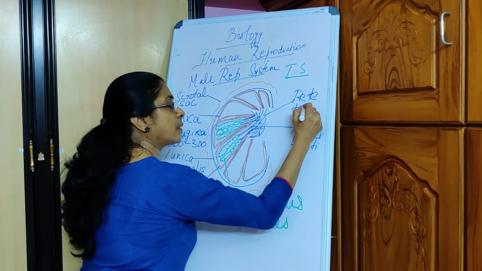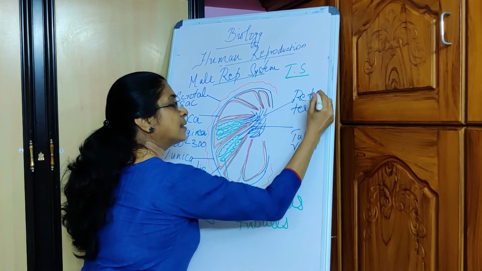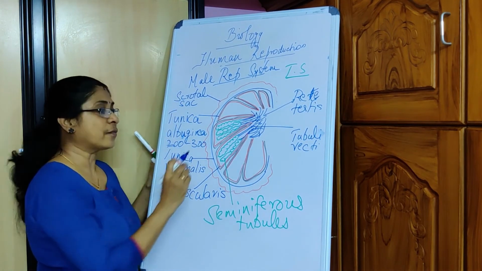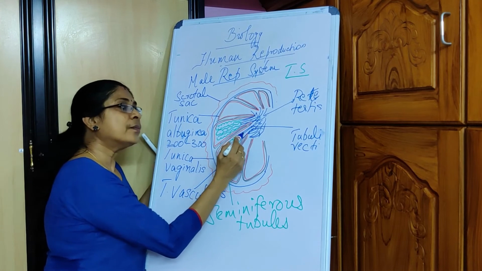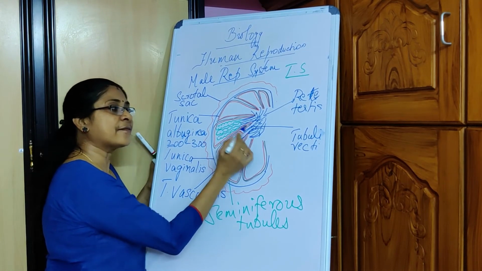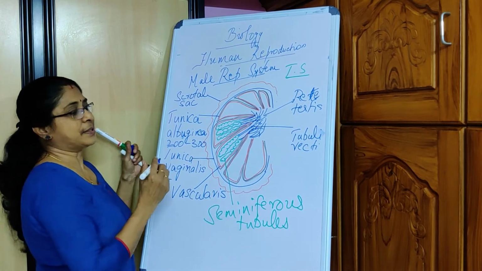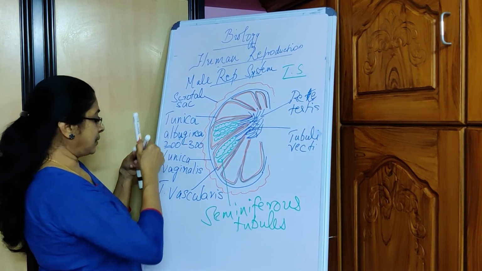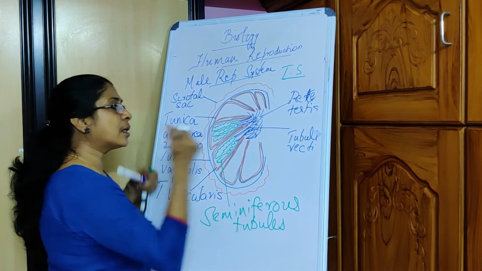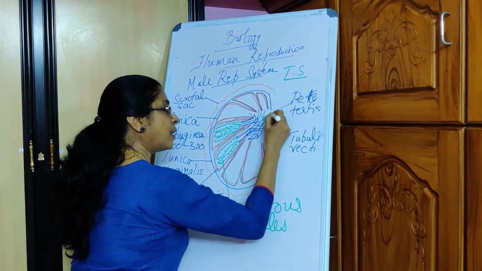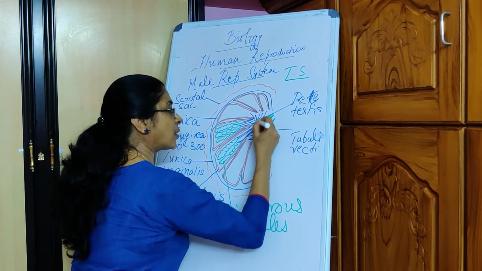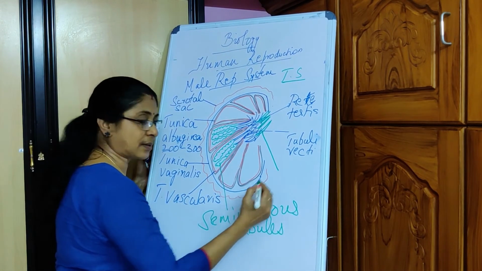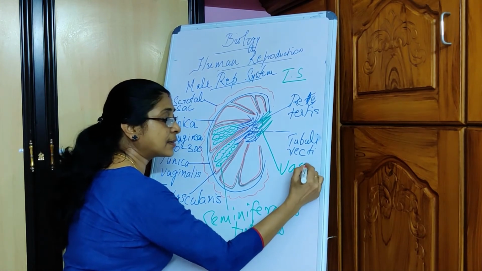This network of tubes is known as the rete testis, R-E-T-E. Rete testis is the name of the network of tubes formed by the union of several tubuli recti. What happens next? From this network, around 20 to 30 short straight ducts arise, and these are called the vasa efferentia.